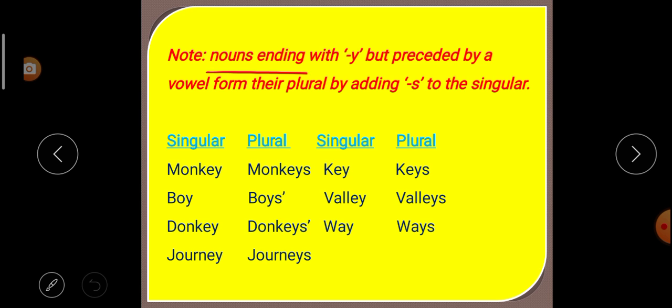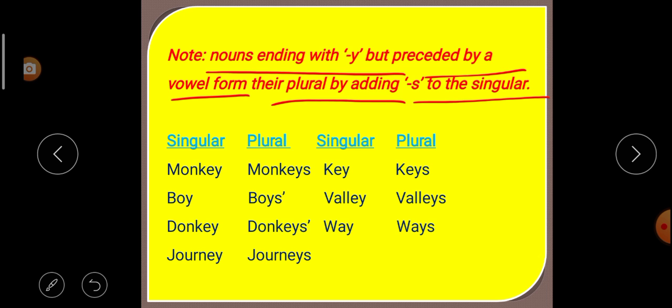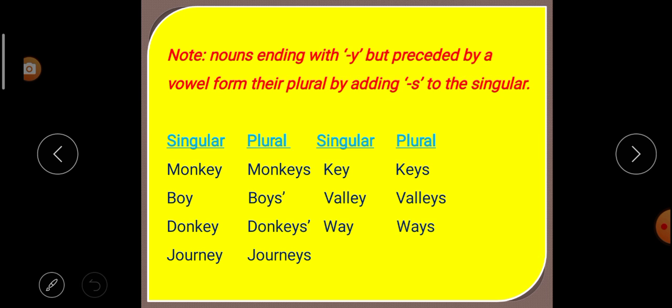Note, nouns ending with Y but preceded by a vowel form their plural by adding S to the singular. But listen carefully: if the noun ends with Y and is preceded by a vowel, how do we make the plural? By adding S to the singular. Above, what have we learned?